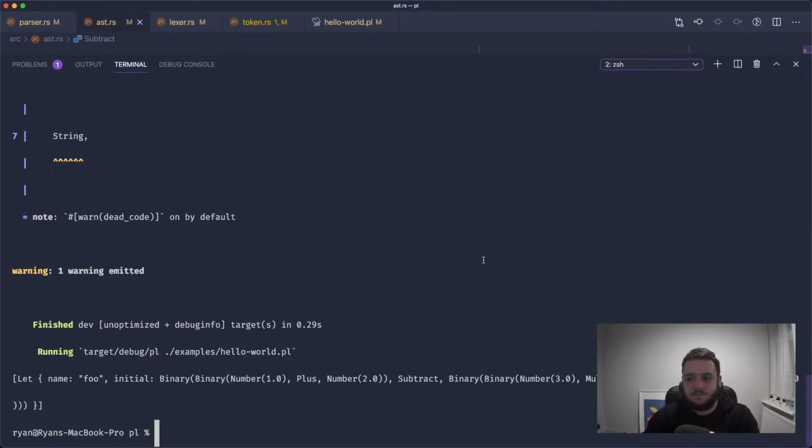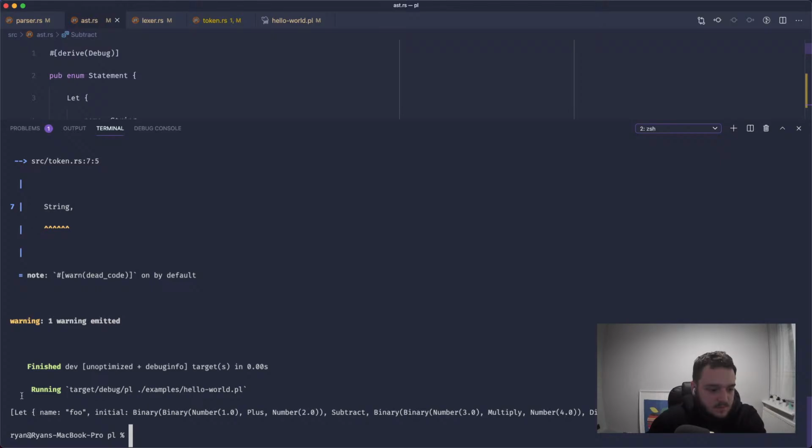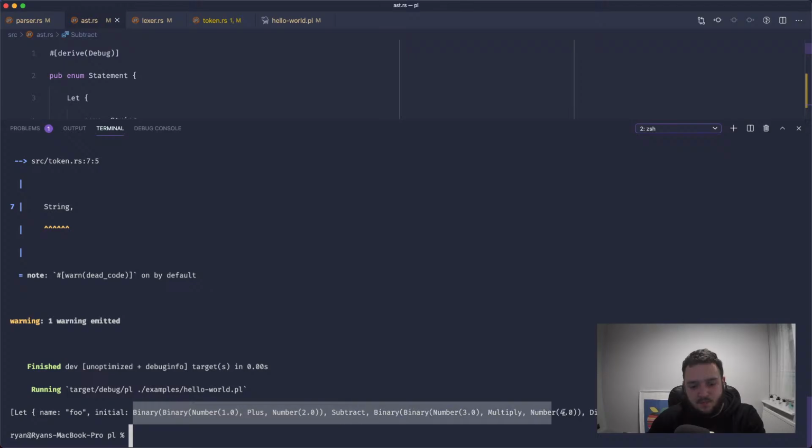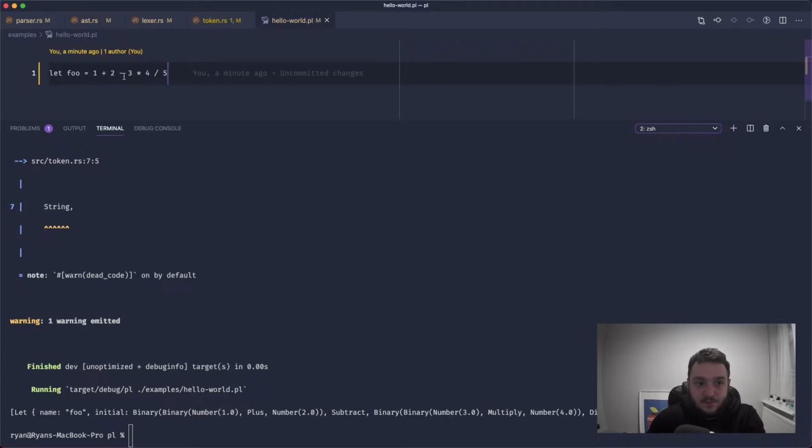Let me zoom in. I'm going over the lines here a little bit. Zoom out one. Perfect. So we've got a let statement with the name of foo, and the initial value is going to be a binary expression. On the left hand side, we're going to have 1 plus 2, which is right because we see that before the minus.